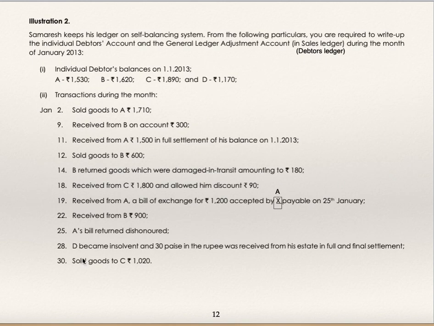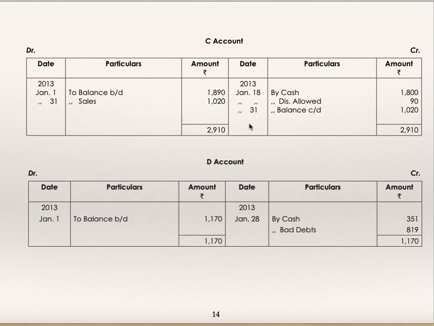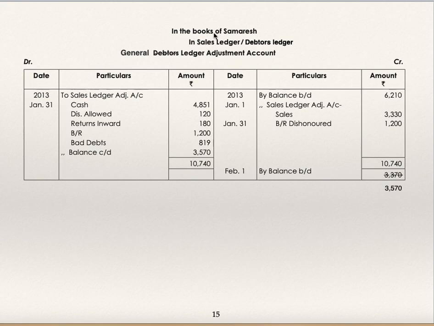One more entry, I think I have missed it. Sold goods to C 1020. To sales 1020. So balancing figure, by balance carried down, D account is closed. Now in the books of Samaresh, in debtors ledger, you are supposed to prepare general ledger adjustment account.